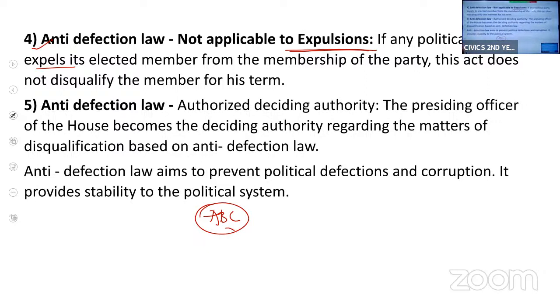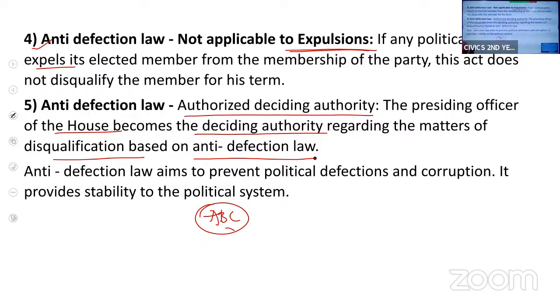Then, who has this authority? Who is the authorized deciding authority? The presiding officer of the house, the speaker of Lok Sabha, the speaker of state legislative assembly. They are the deciding authority. They will decide regarding the matters of disqualification of the members based on anti-defection law. So the authorized deciding authority is the presiding officer.